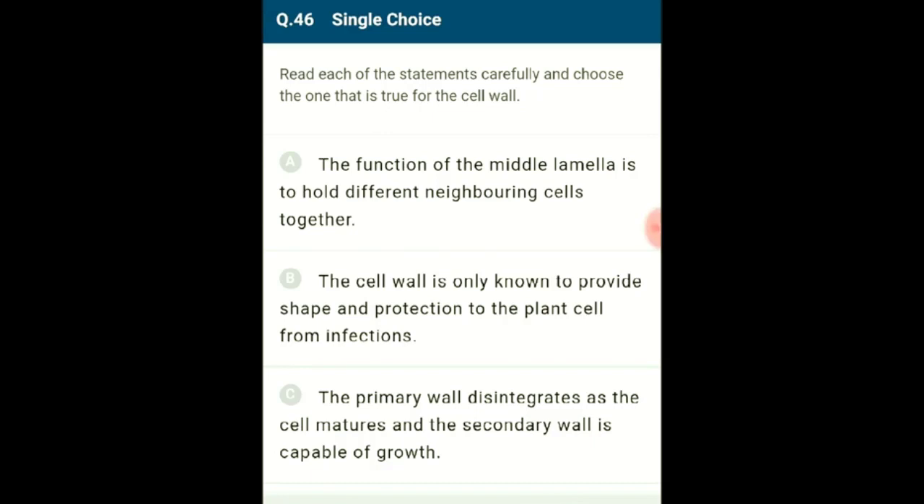The middle lamella is a layer mainly of calcium pectate which holds or glues the different neighboring cells together. The cell wall and middle lamella may be traversed by plasmodesmata which connect the cytoplasm of neighboring cells. So the answer for this question is option A. The function of middle lamella is to hold different neighboring cells together.